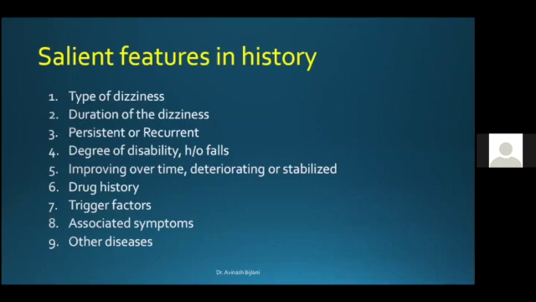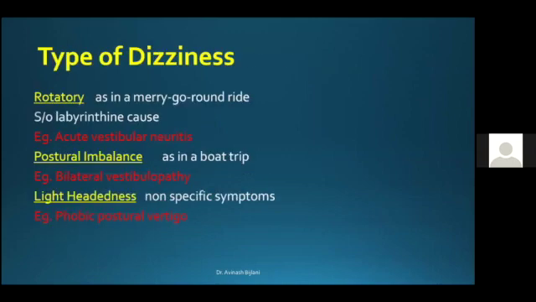So to enumerate the salient features in the history, I'll go through each one of them one by one. You have to elicit first the type of dizziness the patient is suffering from, the duration of the dizziness, whether it is persistent or recurrent, what is the degree of disability, whether the patient has had falls, whether the problem is improving with time, or it is deteriorating, or it is stabilized. You have to ask for a proper drug history, what medications the patient has taken earlier and what he is taking as of now. You have to think in terms of the trigger factors. You have to ask for associated symptoms, and also ask a history of other diseases that the patient may be suffering from. So first we will begin with the type of dizziness.